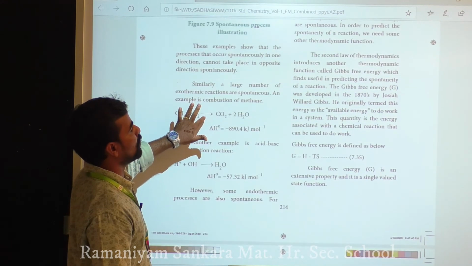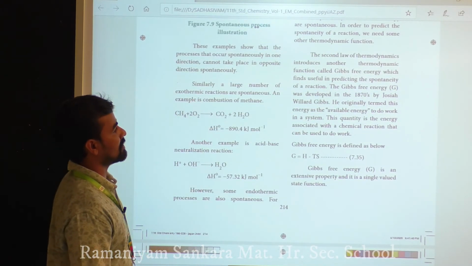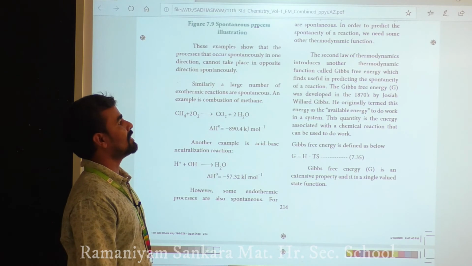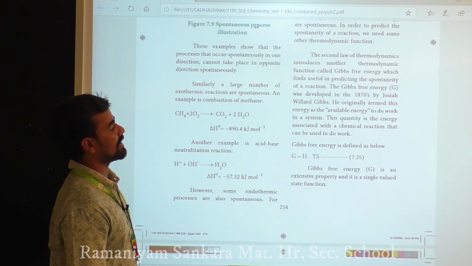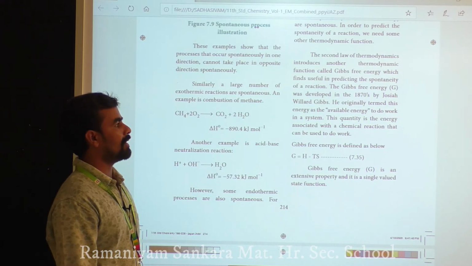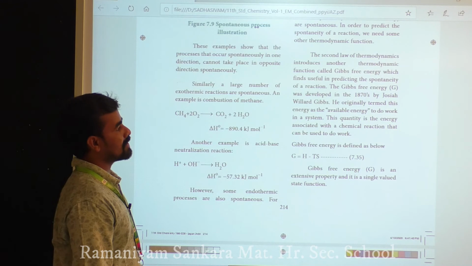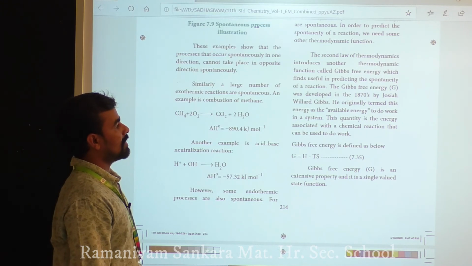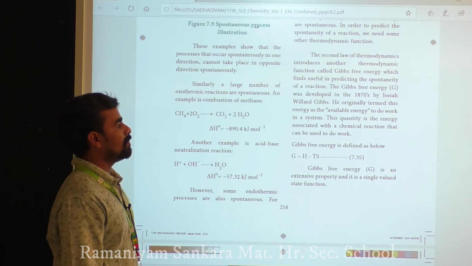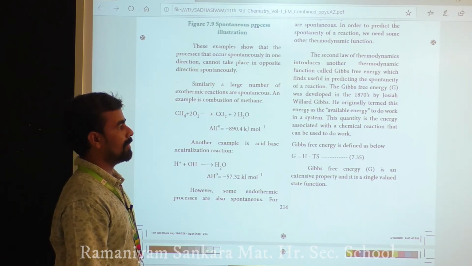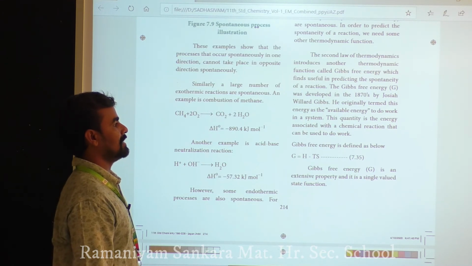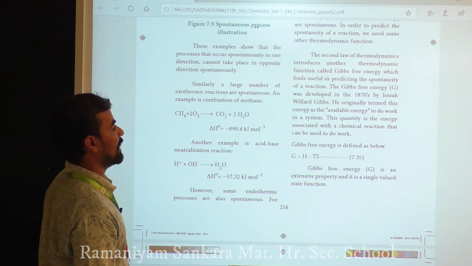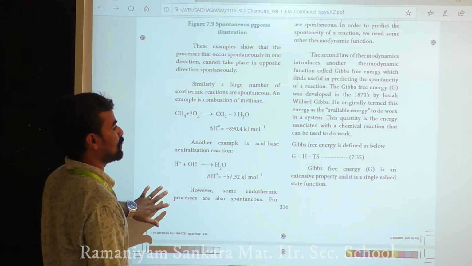Thermodynamics introduced another function called Gibbs free energy, which is useful in predicting the spontaneity of reactions. The Gibbs free energy G was developed in the 1870s by Josiah Willard Gibbs. He originally termed this energy the available energy. What is meant by available energy? The energy associated with chemical reactions that can be used to do work in a system.